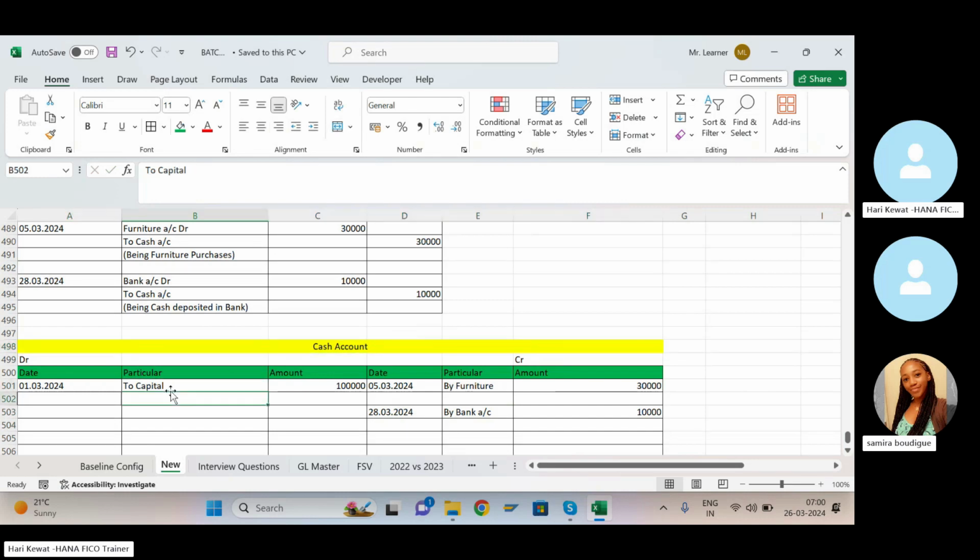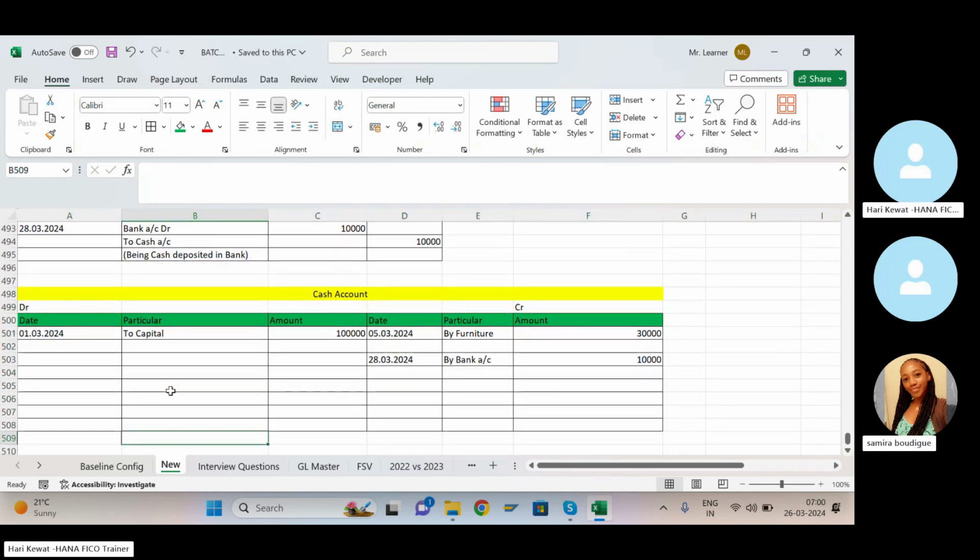So you have to now finalize, whether debit is more or credit is more. In the debit side you have 1 lakh rupees and in credit you have 40,000 rupees. So you have to put the balance here, by balance carry forward, right? If you are adding this side, then to balance carry forward. So add here. This is 1 lakh rupees.